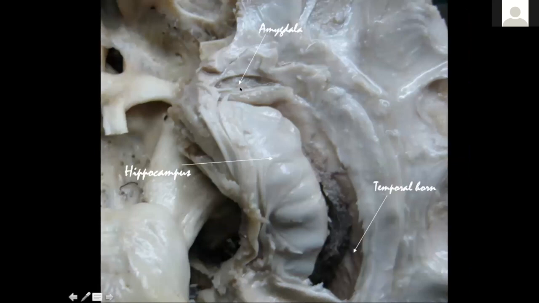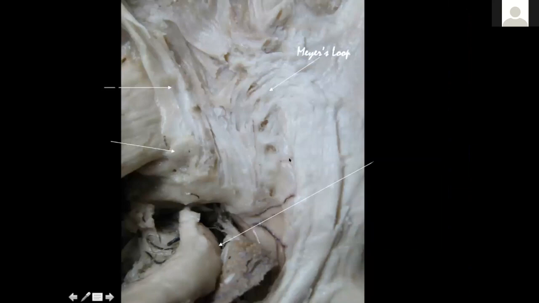This gray matter in the anterior aspect of the temporal horn is the amygdala. This is the choroid plexus. Then I have deflected the hippocampus and the choroid plexus down, and you start seeing the beginning of the Meyer's loop. This is the lateral geniculate body, and you can see fibers that are originating in this region, going and turning into the roof and lateral part of the temporal horn.